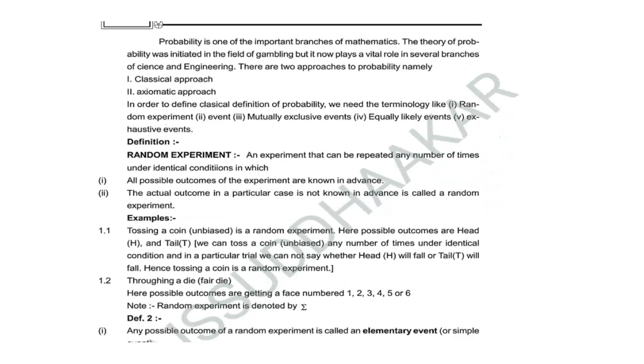Before going to start that, first we need to know what a random experiment is.